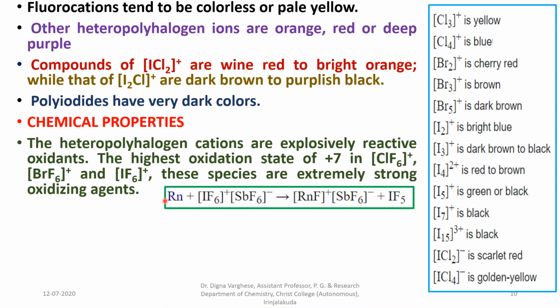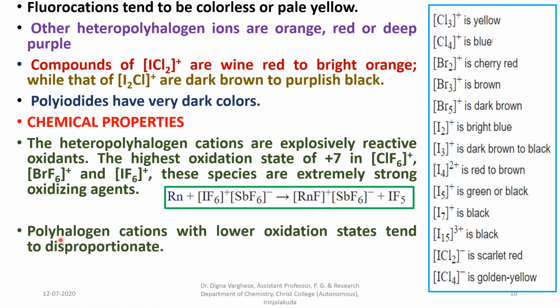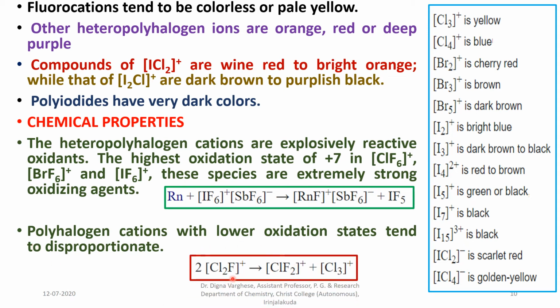For example, the inert gas radon is treated with the highest oxidation state IF6 plus compound and is oxidized. Polyhalogen cations with lower oxidation states tend to disproportionate. For example, Cl2F plus, having a lower oxidation state, undergoes a disproportionation reaction like this.